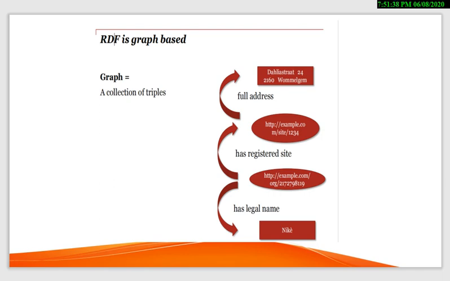At the top, has registered site is the predicate, meaning this full address has some relation, and that relation depends on some object. In the form of a triple, the full address is the subject, registered site is the relation, and this legal name is our object.